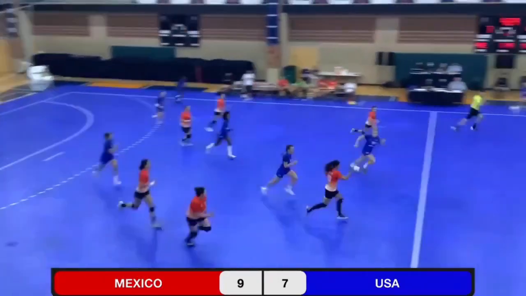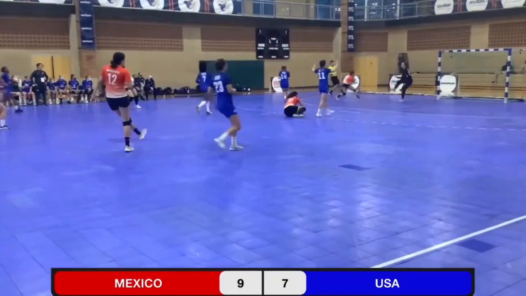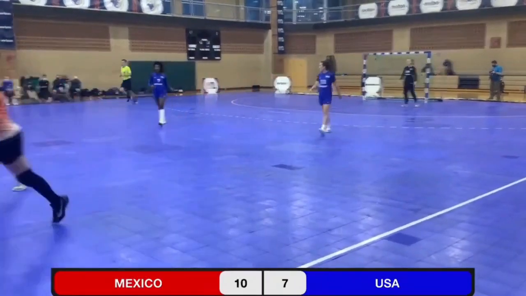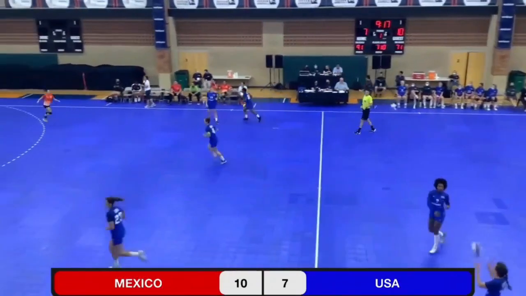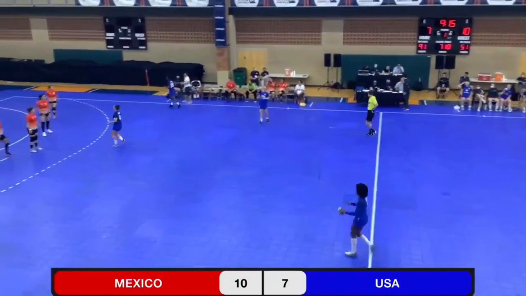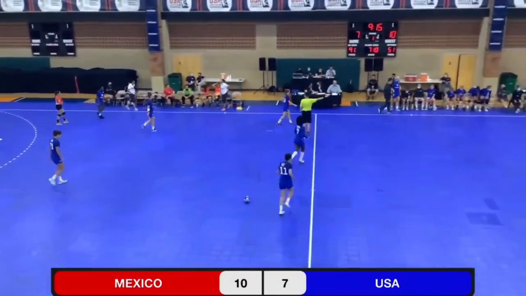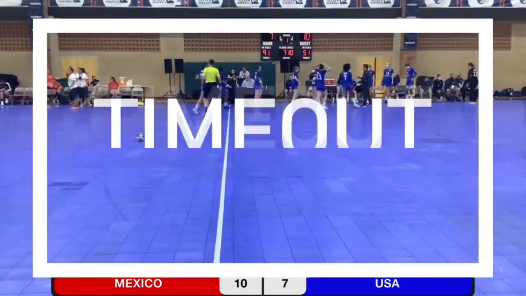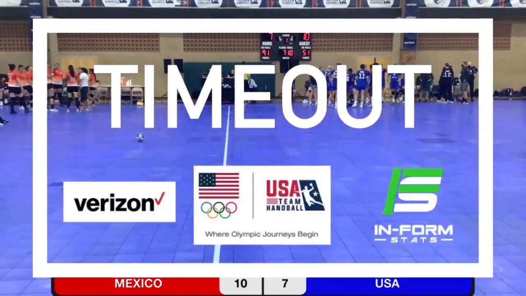Turnover. Gabby Martin's there to slow it down. But the fast break is there and goal scored by number 17, Tamara Robles. That lead makes the score 10-7, and Coach Julio Sanz requests a timeout as he sees the lead bulging up here a little bit to 3 goals.